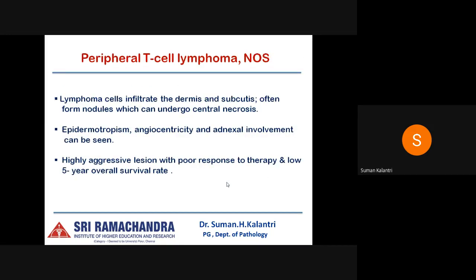Next and the last category is peripheral T cell lymphoma, not otherwise specified. This is a heterogeneous category of nodal and extranodal mature T cell lymphomas that do not correspond to any of the specifically defined entities. The lymphoma cells infiltrate the dermis and the subcutis, and they often form nodules which may undergo central necrosis. Epidermotropism, adnexal involvement, or angiocentricity may be present. It is highly aggressive, with poor response to therapy and a low 5-year survival rate.